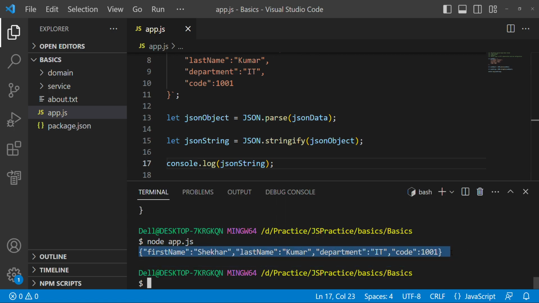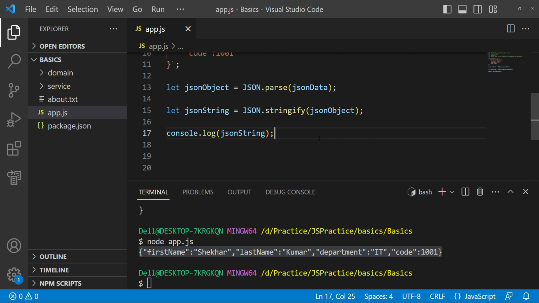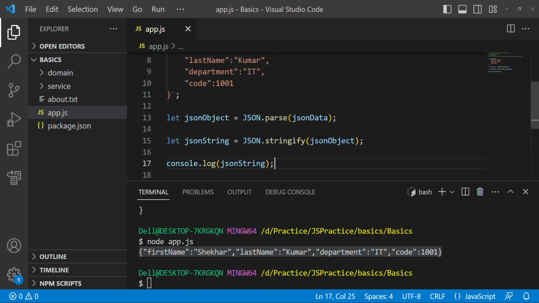I think you understand what I'm trying to say. When we have to get the string from a JSON object, we use this stringify method, and we need this when we have to call the REST API and send the data in the request body.